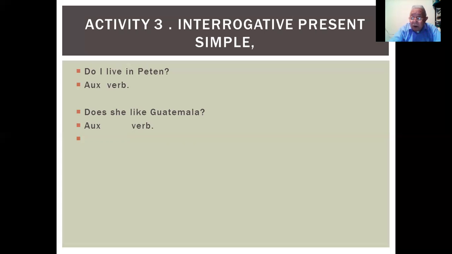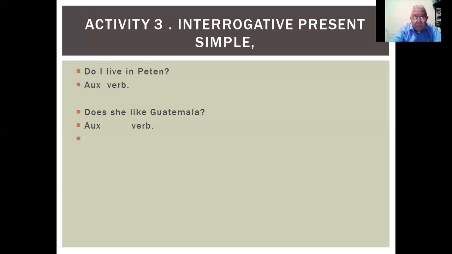You just say, I live in Petén. Yeah, but in English, you have to have do. It's an auxiliary. Okay, it's a symbol of presence, of indicating that the sentence is in interrogative. Do I live in Petén? So you see, the auxiliary verb is do, and the verb is live, okay?